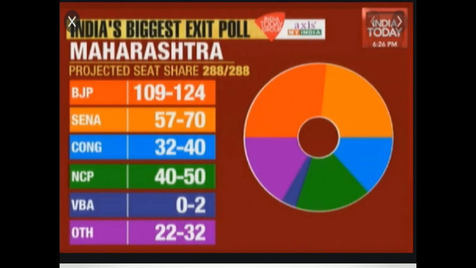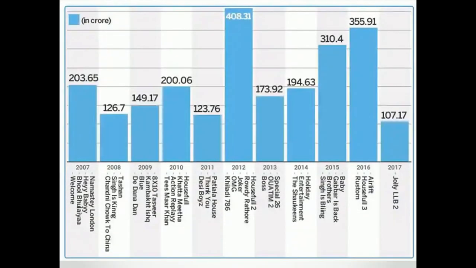India's biggest exit poll. Exit poll means it is related to elections. It is related to elections in Maharashtra. So this graph is shown in almost every news channel, of polls, which party will win how many seats. That graph is shown in almost every news channel after the elections are over or before the election results. So this graph we will also see daily before and during the elections. Next.